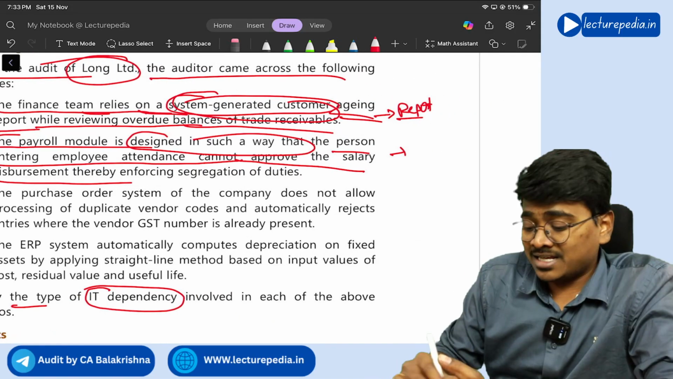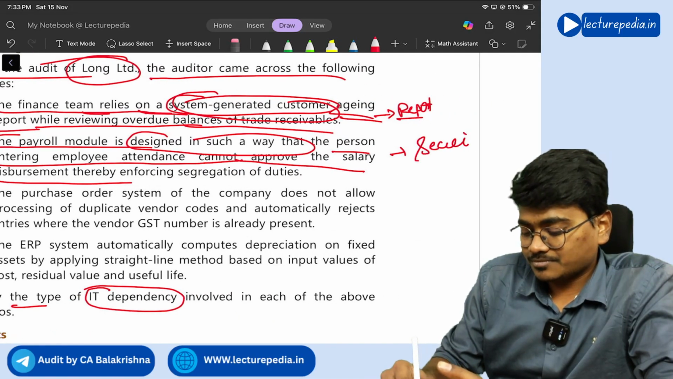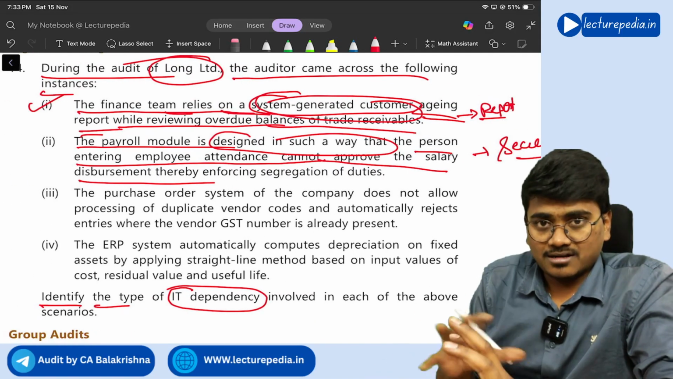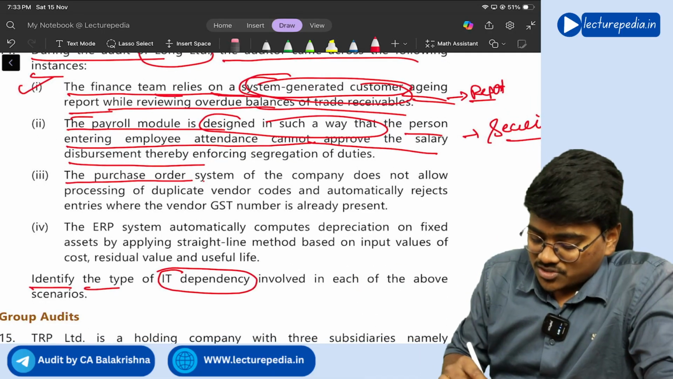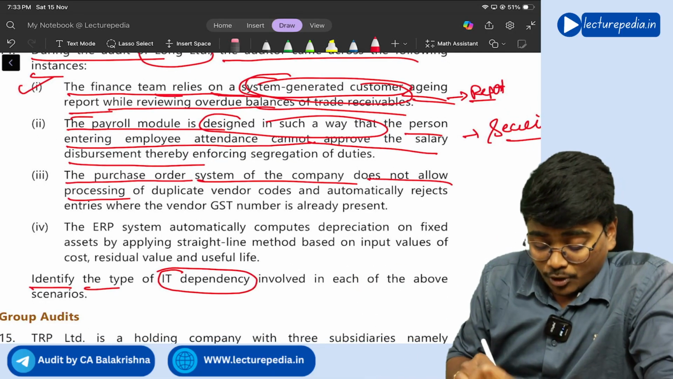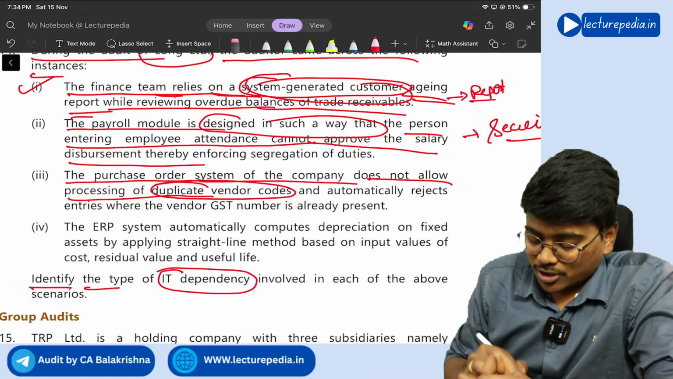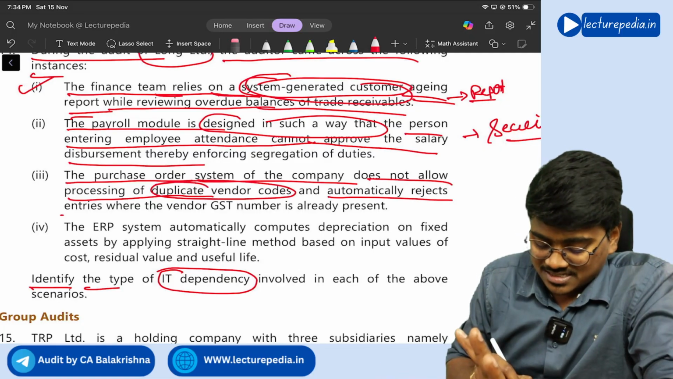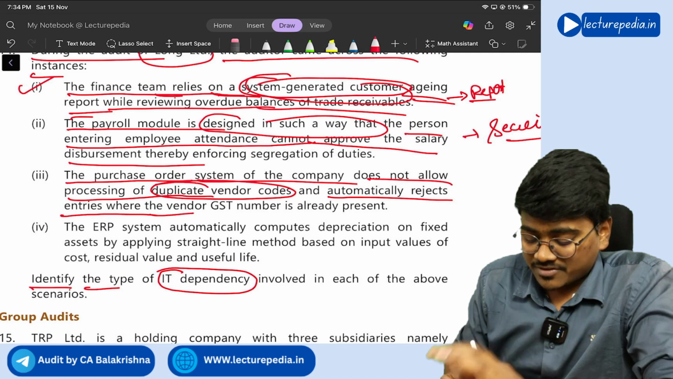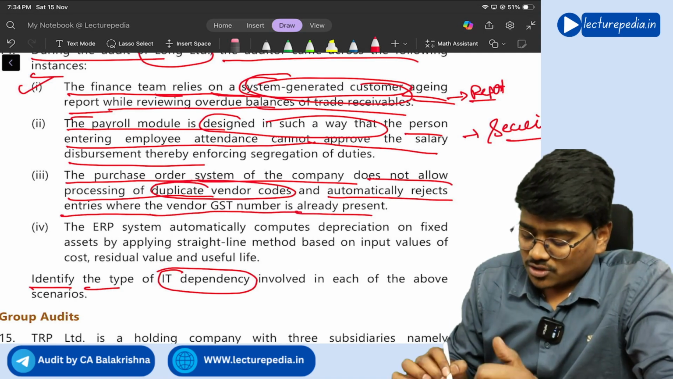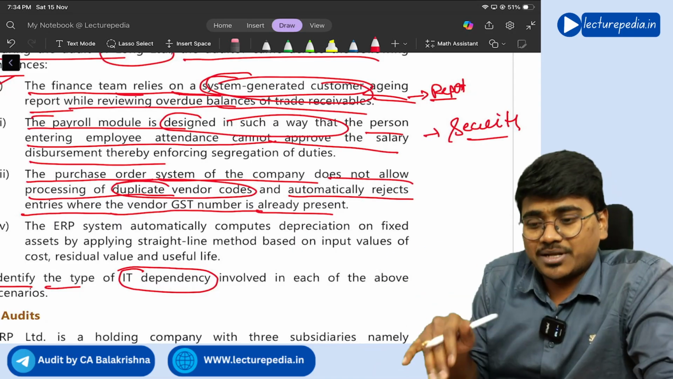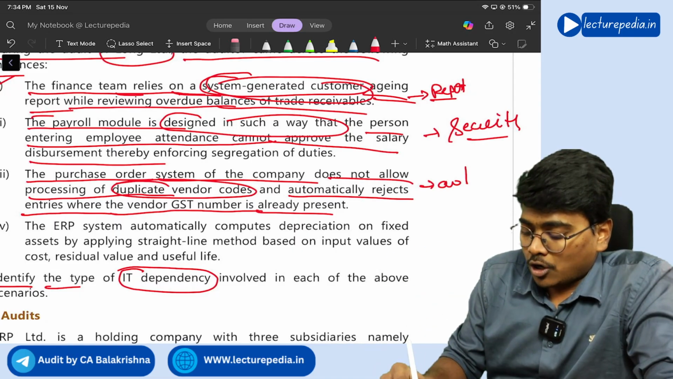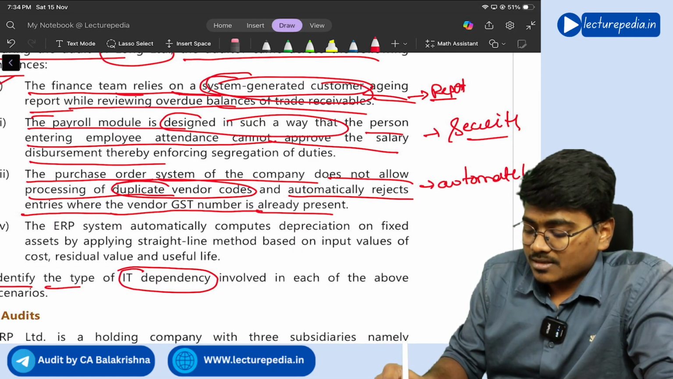So they are providing a security here, right, by segregating the duty. Next, the purchase order system of the company does not allow processing of duplicate vendor codes and automatically rejects entries where the vendor register GST number is already present. So it is a control that is implemented within the application itself, which is an automated control, right?